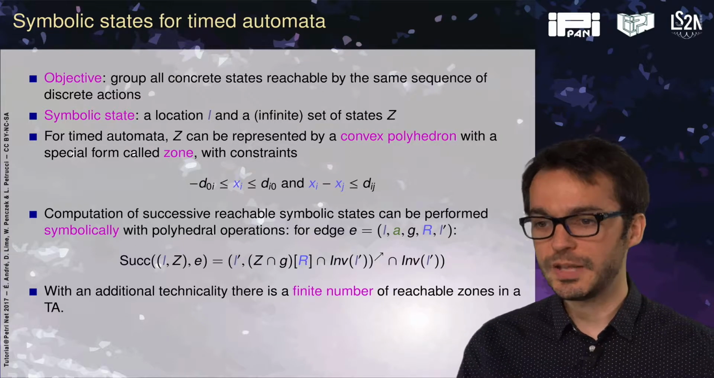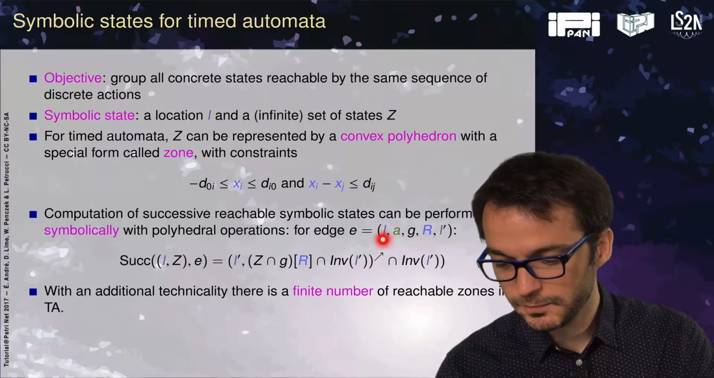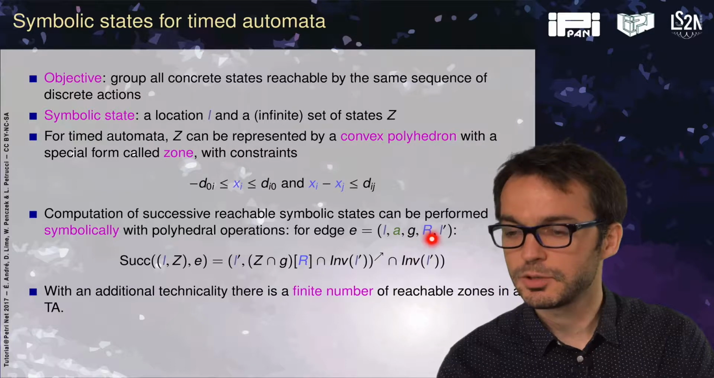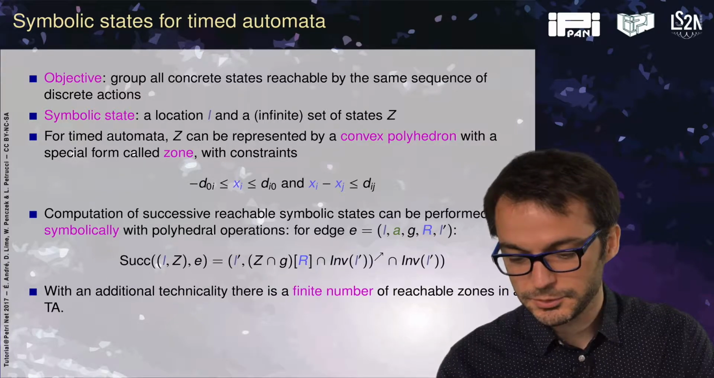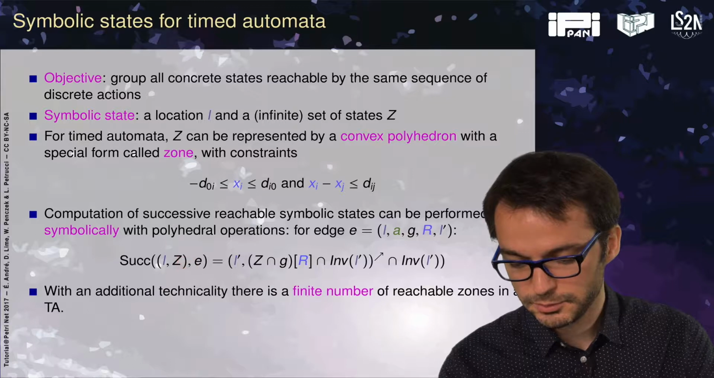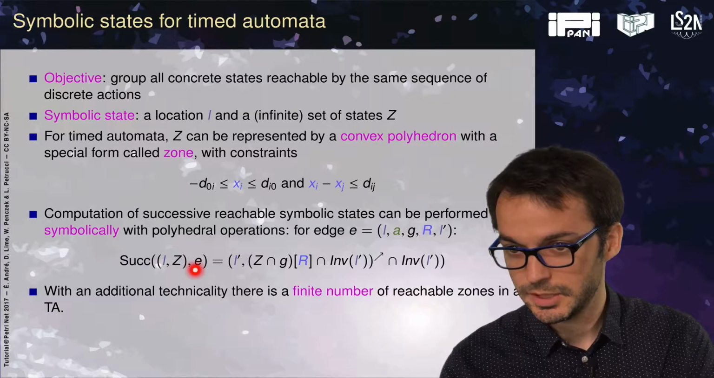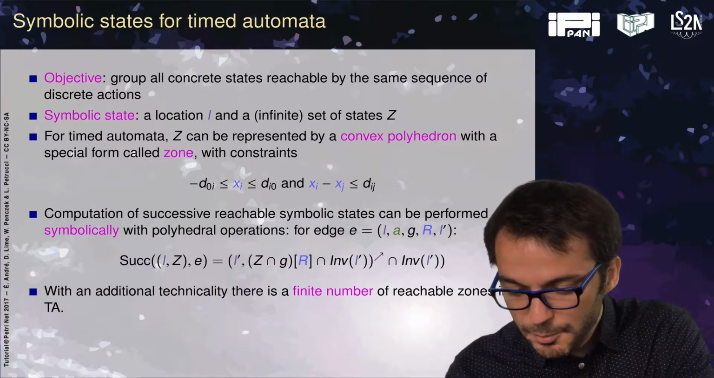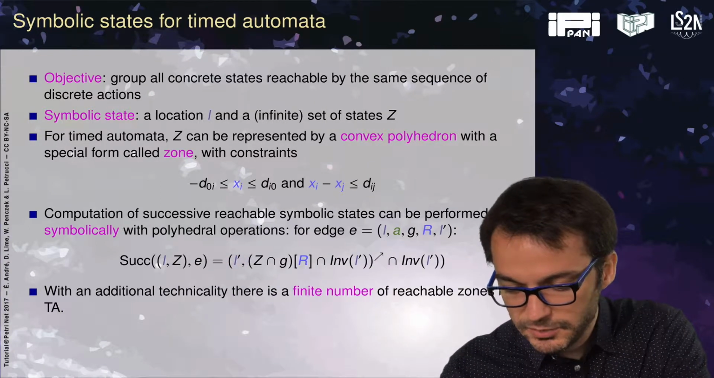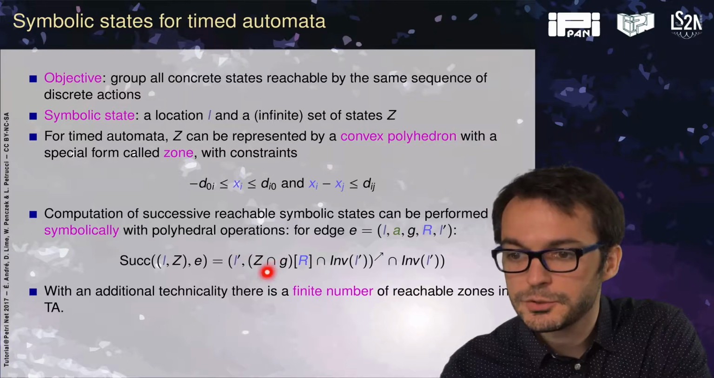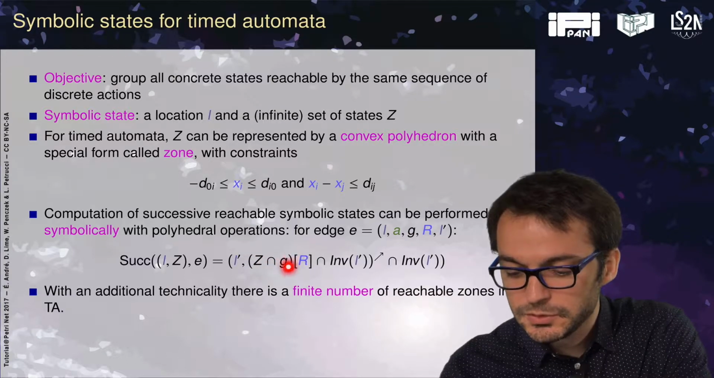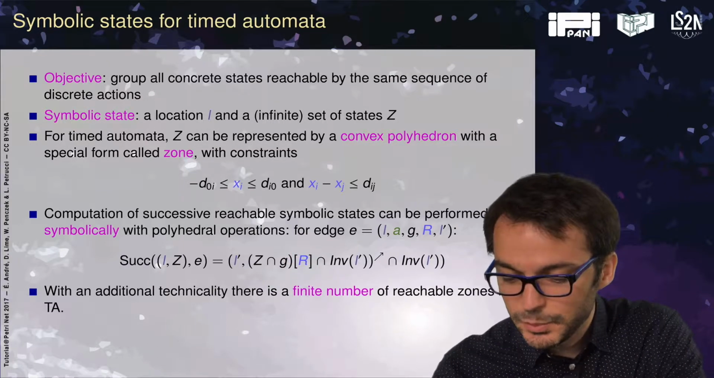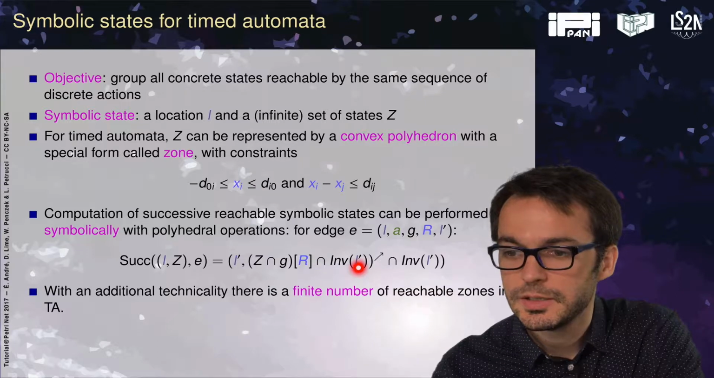So for instance, for one edge, going from location L to L prime with action A, guarded by G and resetting the set of clocks R, we have that the successor of this zone, so discrete part, continuous part, via this edge, will be L prime, of course, as a target location. And what happens for this symbolic part? We first take the intersection of the zone with the guard. We reset all the clocks in R to 0, so we replace the value with 0. Then we intersect with the target invariant.